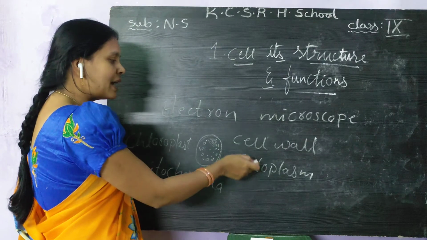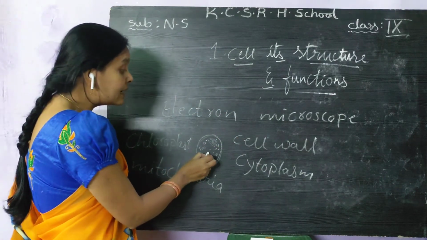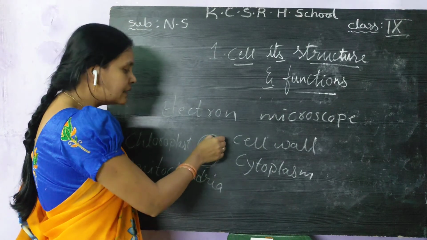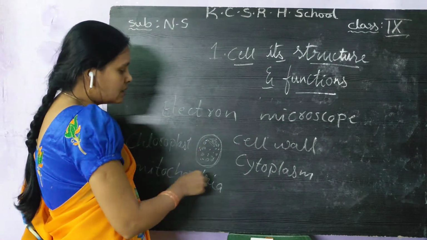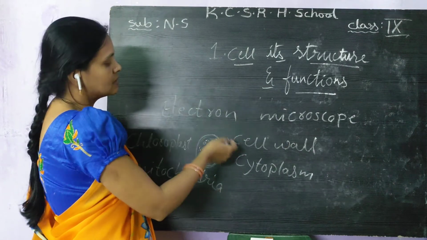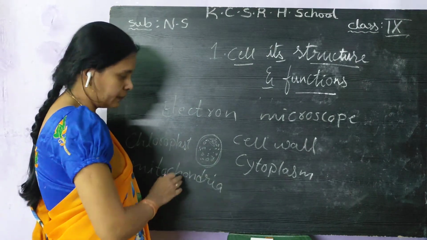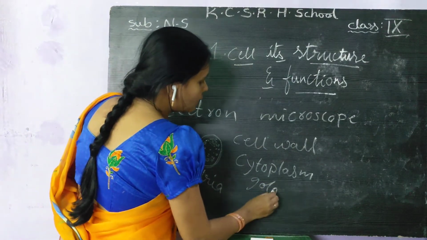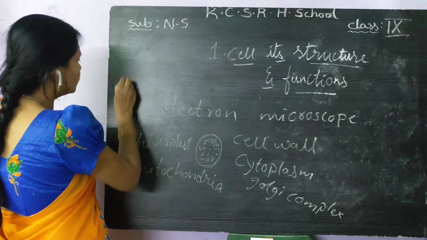Along with the cytoplasm, cell wall, chloroplast and mitochondria, so many structures and subparticles present inside the cell were recognized. Along with the mitochondria, there are components called Golgi complexes and organelles like lysosomes.